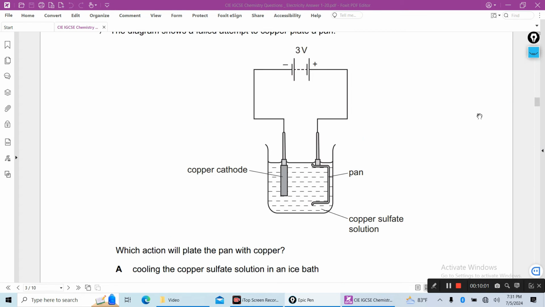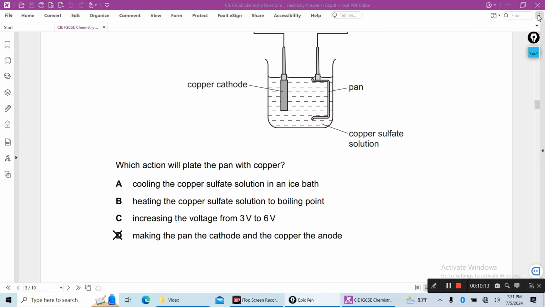So you see, this is wrong. This should be the negative cathode and this should be the anode. So D is the right answer. Making the pan the cathode, it will be negative, and copper will be the anode and positive. Then copper will oxidize and that copper ion will be deposited onto the pan.